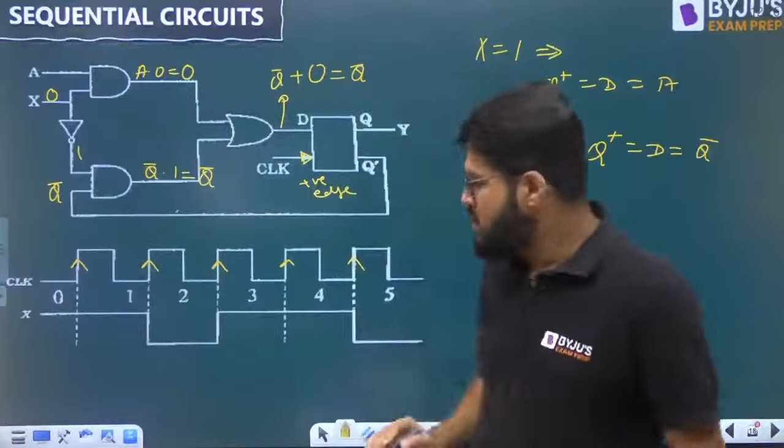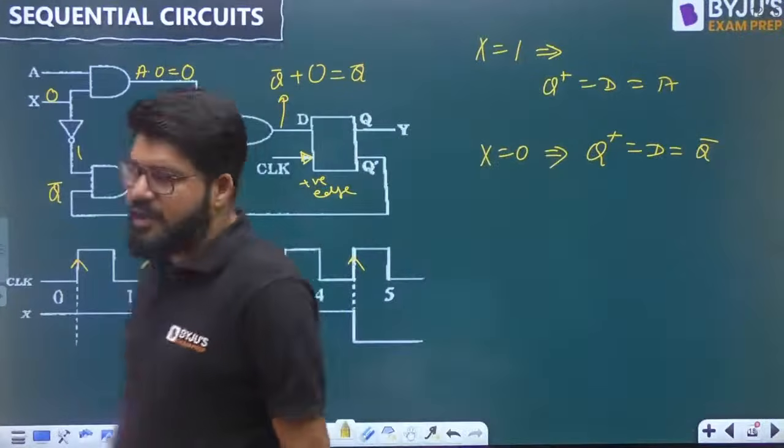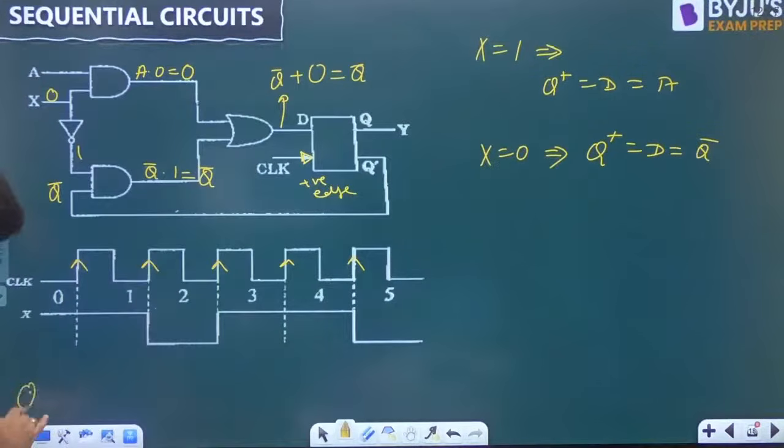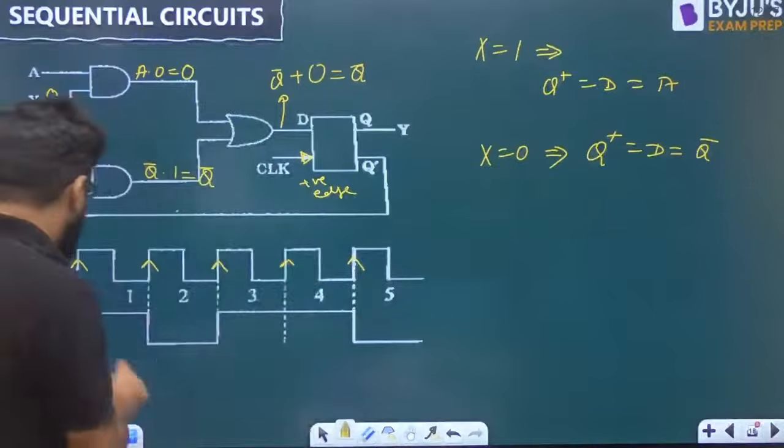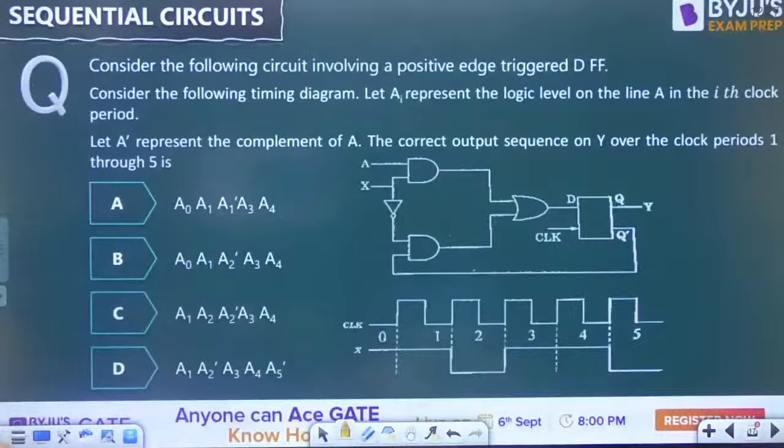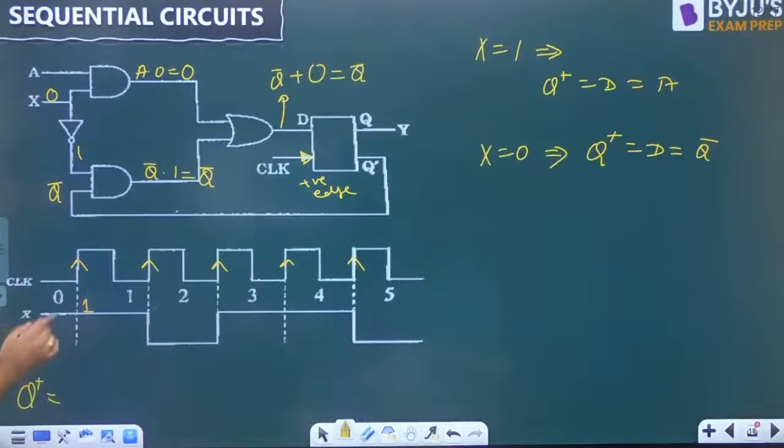On the basis of this, let us write down what Q plus is going to be. So see here, X is equal to 1. Whenever X is equal to 1, the next state will be equal to A, and this is the first clock cycle.